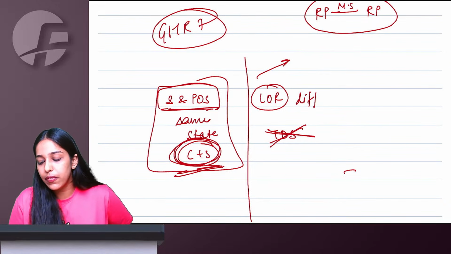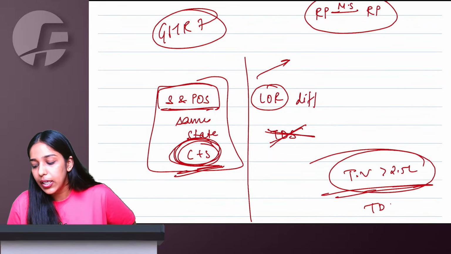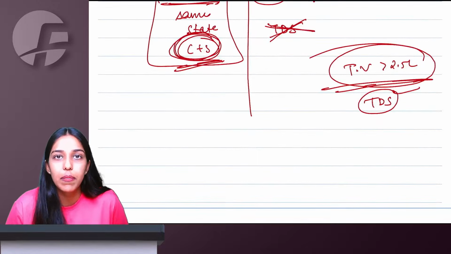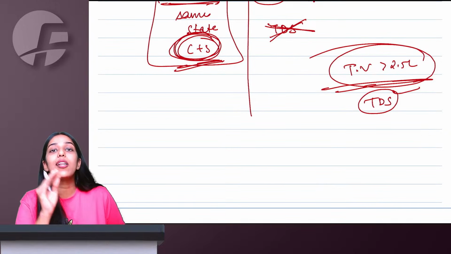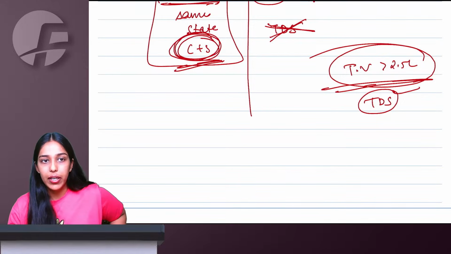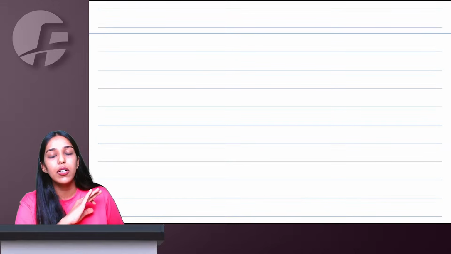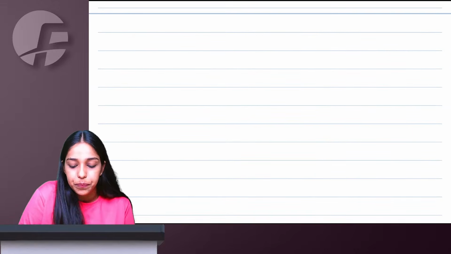Otherwise, in all situations, if the taxable value of supply is more than 2.5 lakh rupees, TDS will be deducted by the recipient, only on the taxable value exclusive of tax which is greater than 2.5 lakh rupees. Not for nil rated, exempted, non-taxable supply, or unregistered supplier. In all these cases, TDS will not come.